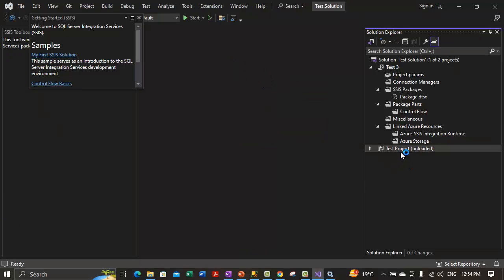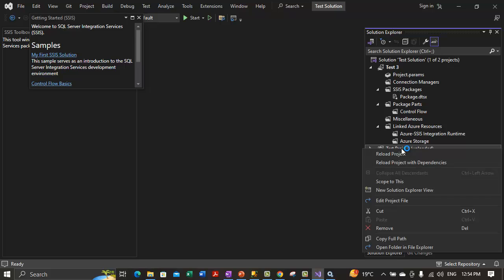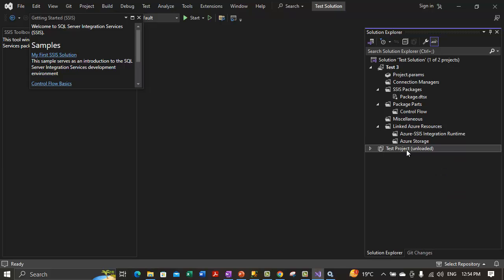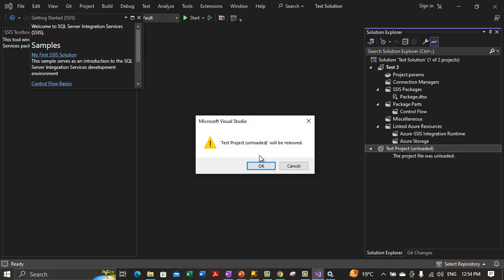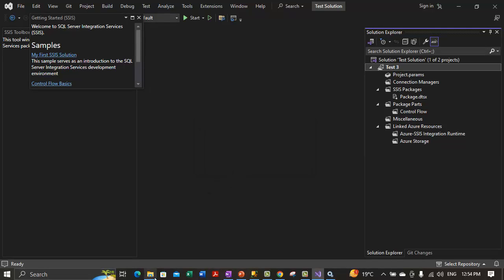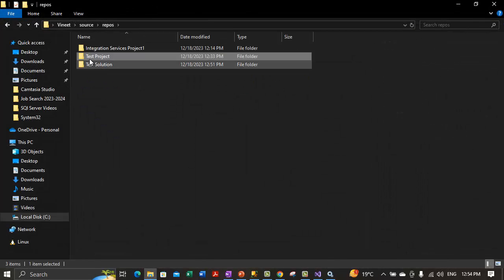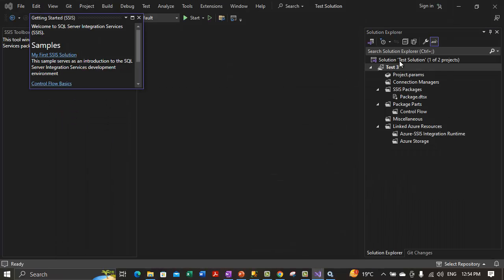Let me close that. So it is unloaded but not yet removed. It is just unloaded and not removed. So in order to remove the project, we need to select the remove option. So let's remove that. So that project is removed, but yeah, the project folder still exists, and we can re-import that project from here, from the solution's add project menu.